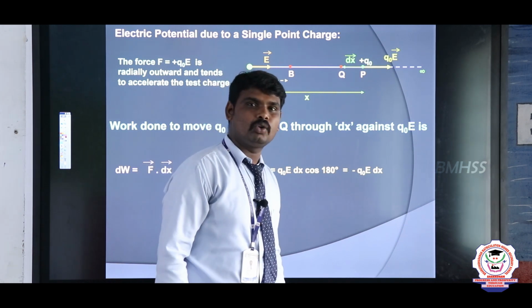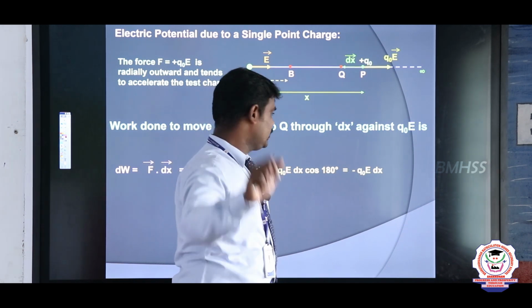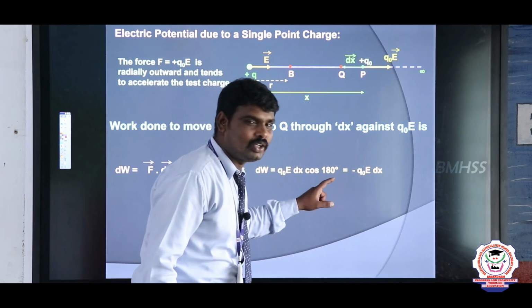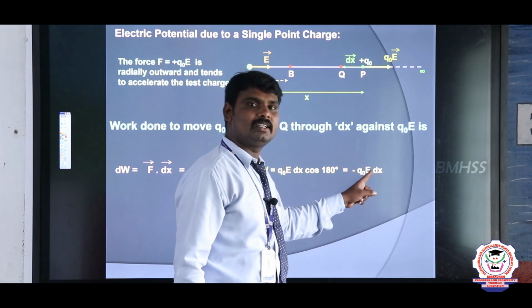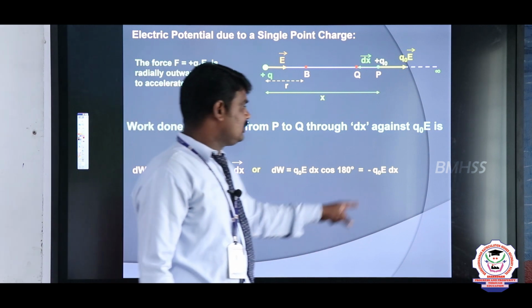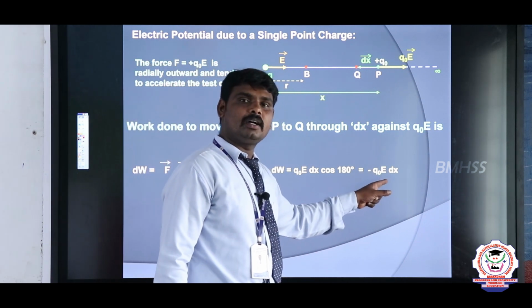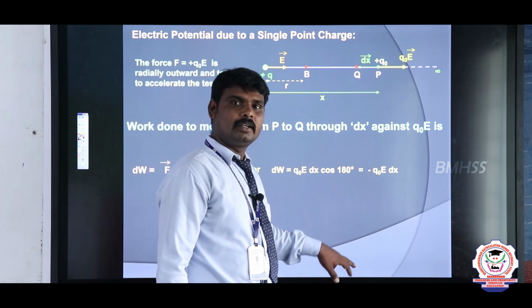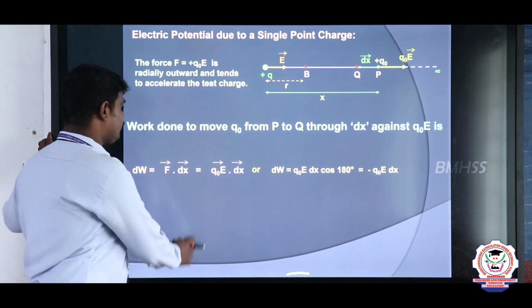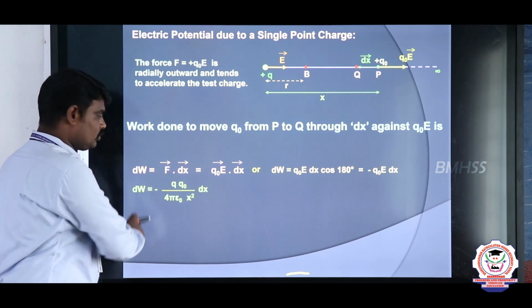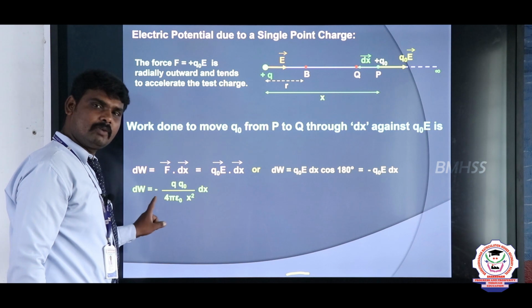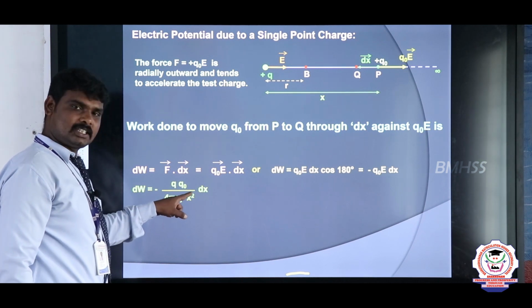Cos 180 degree is equal to how much? Yes, minus 1. So minus 1 into Q naught into E, that is equal to minus Q naught into E into dx. Okay. When I apply E, what is the formula? 1 by 4 pi epsilon naught Q by R square. Now when I apply this E formula, dW is equal to minus Q into Q naught divided by 4 pi epsilon naught into x square.